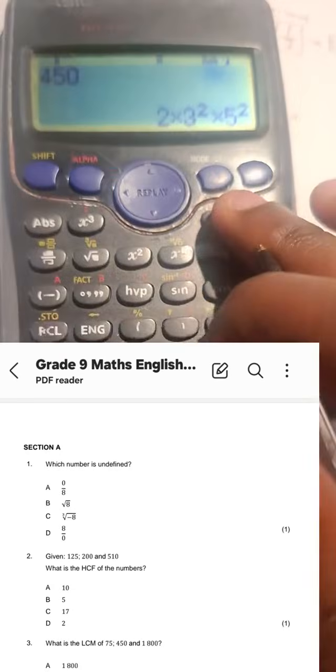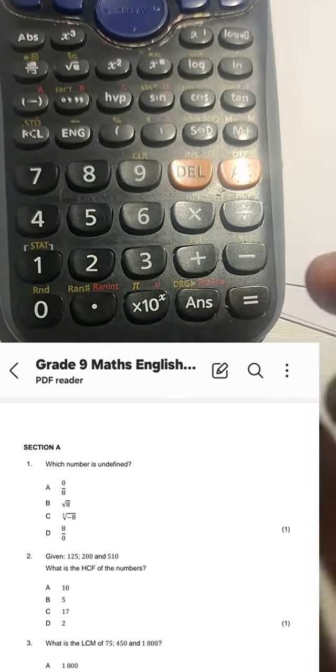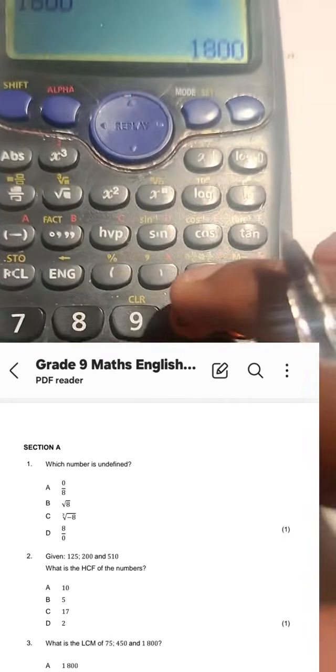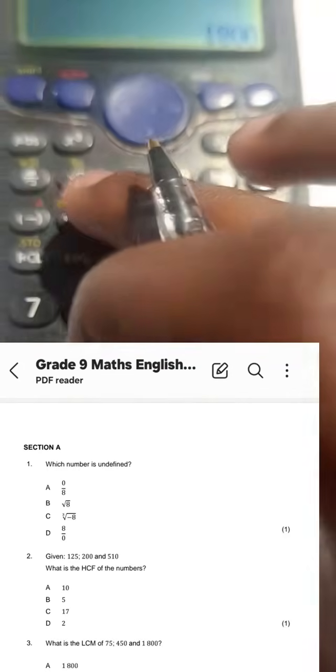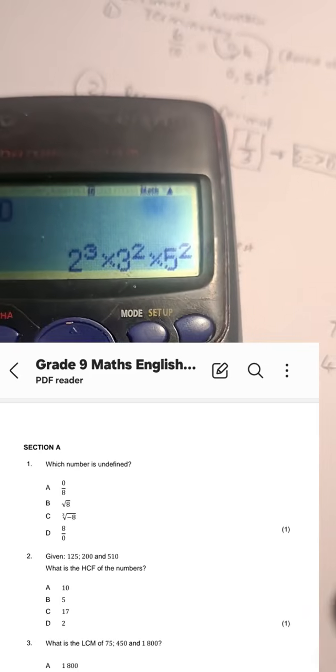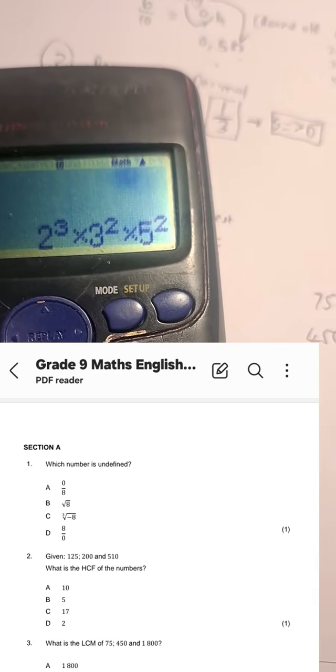And then lastly, 1800. We do the same thing. 1800. We press equal. We press shift. We press fact. We get 2 cubed times 3 squared times 5 squared.